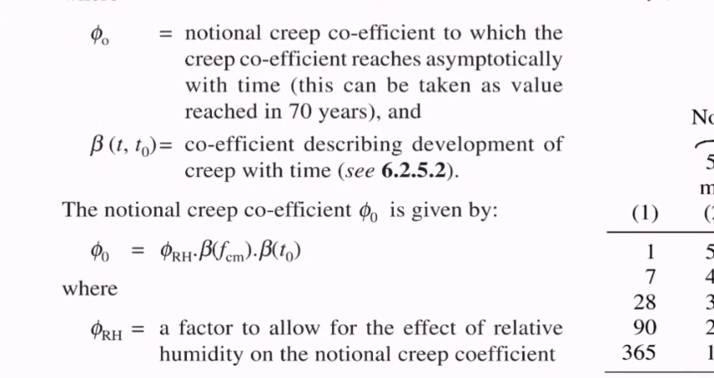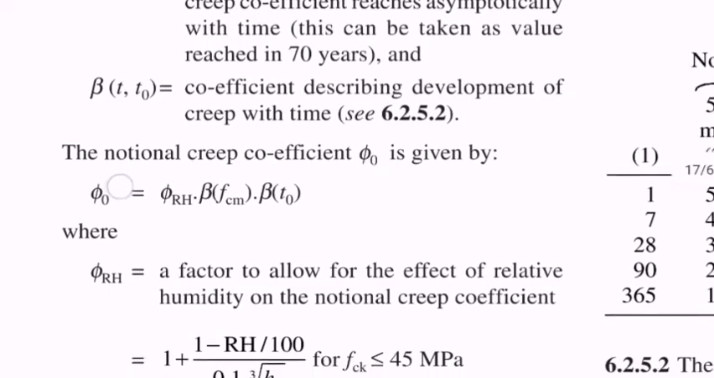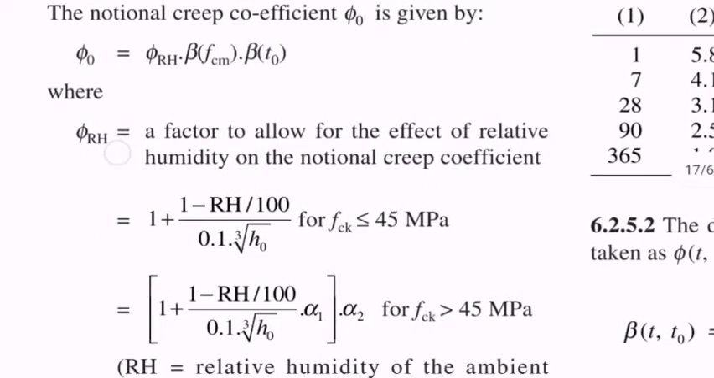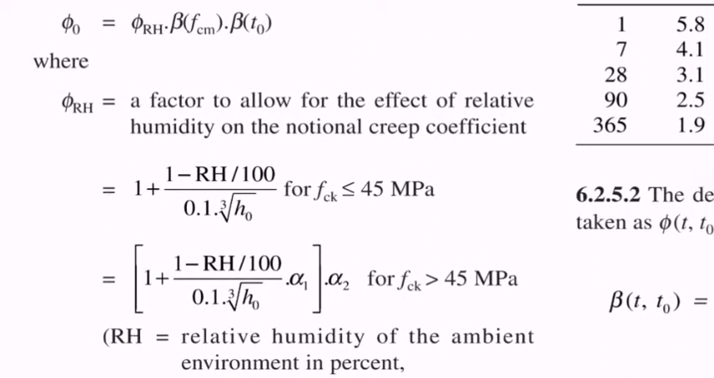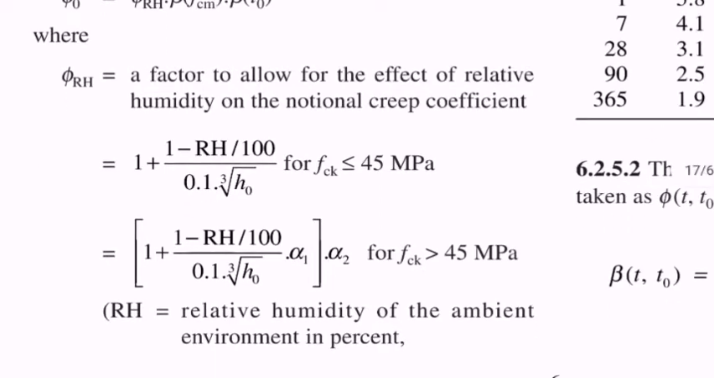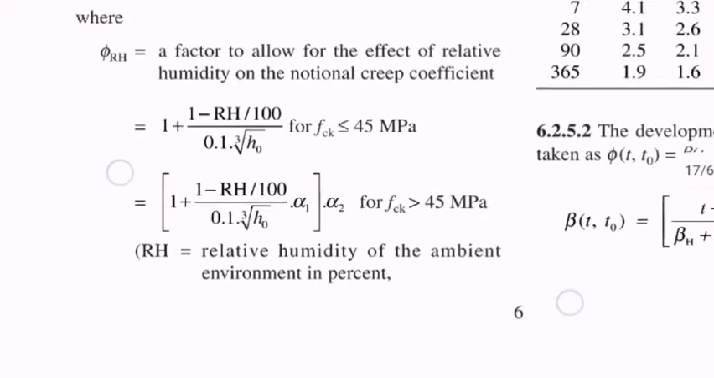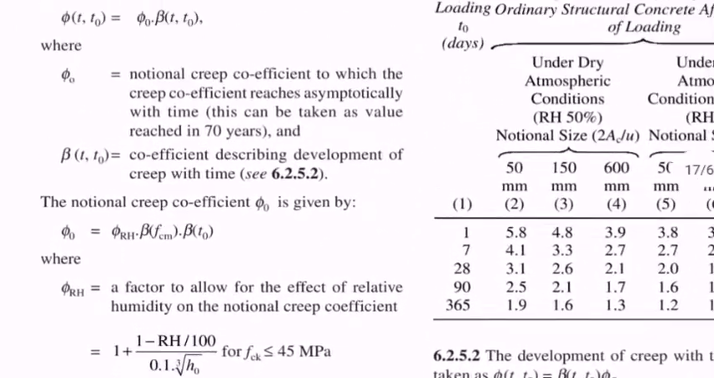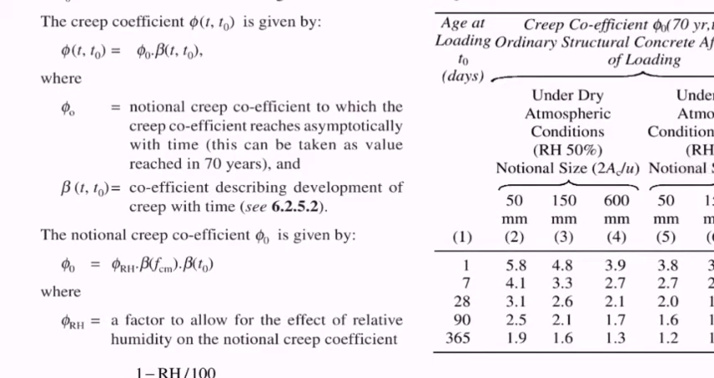First, phi0 can be found by using the formula phi RH into beta of fcm into beta of t0. So this is the formula we use. Phi RH is a factor of relative humidity. In your problems you will be finding RH as relative humidity. If fck, the characteristic compressive strength of the concrete, is less than 45, you can go for this formula, or if it is greater than 45 you can go for the below formula. RH will be given in the problem itself. So finding phi RH will be the first task.